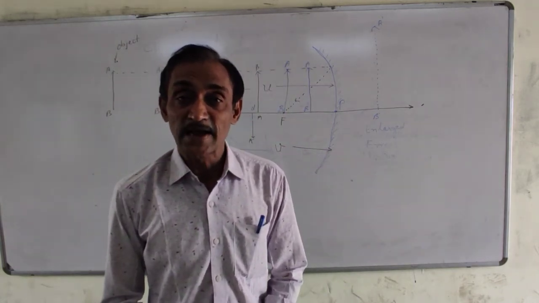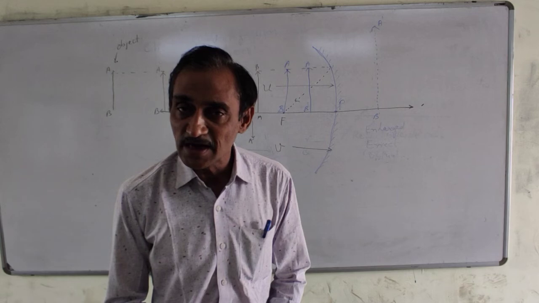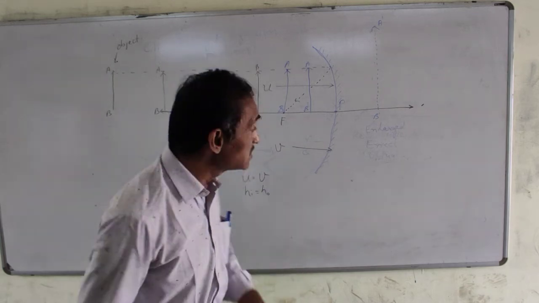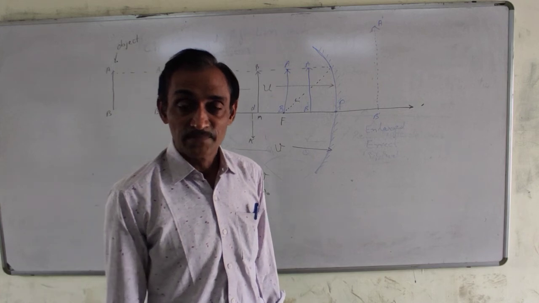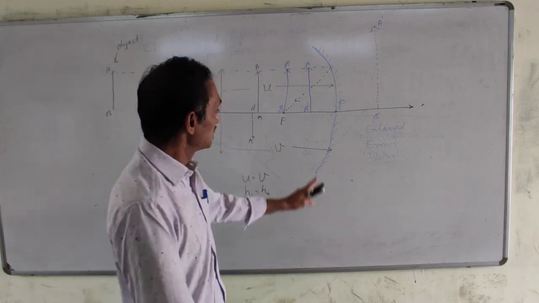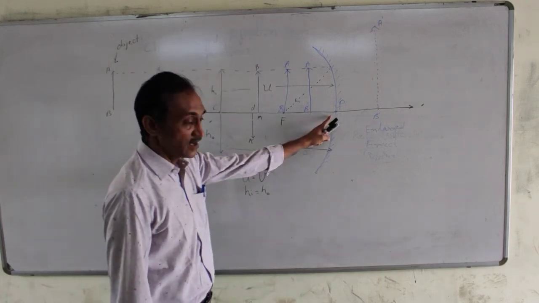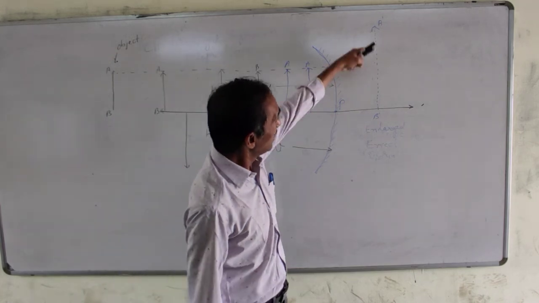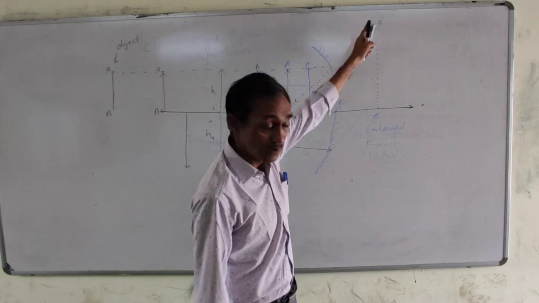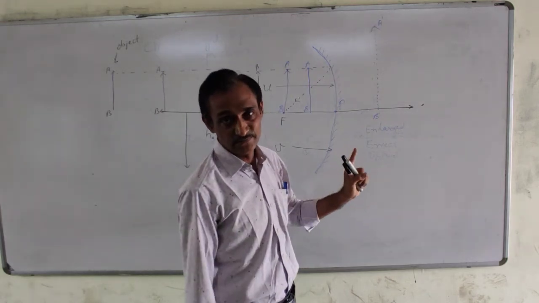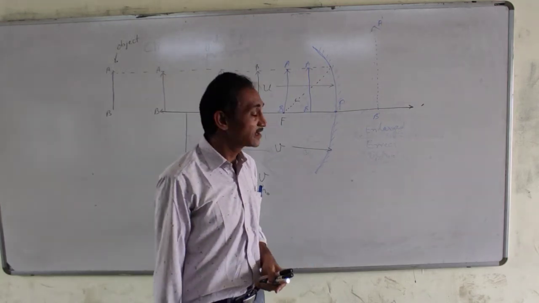Virtual image cannot be taken on screen, but it can be seen inside the mirror. Right? When object is placed between F and P, image is enlarged, erect and virtual. So these are the cases we have discussed